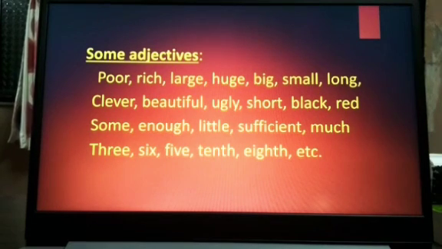Now, have you understood the topic adjectives? I repeat the definition. The word which describes a noun and a pronoun is called an adjective, or the word which gives more or additional information about nouns and pronouns is called an adjective.